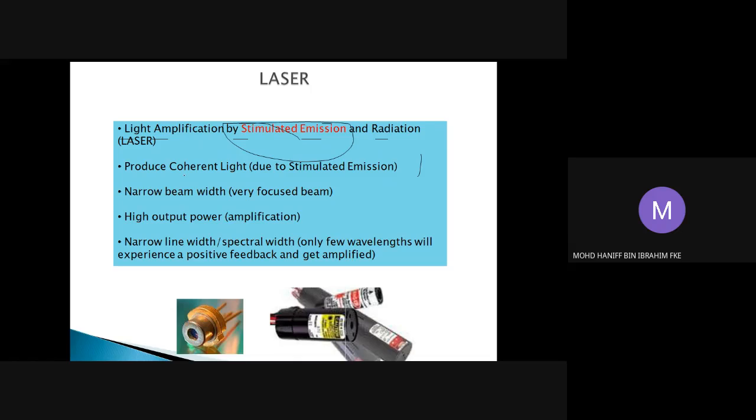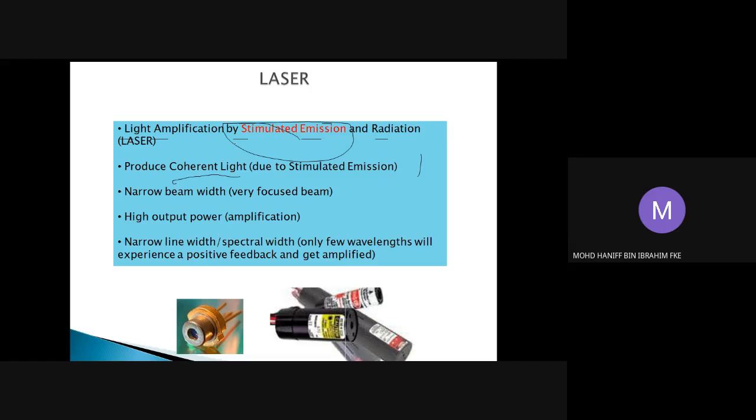I have taught in class what coherency is: the case whereby the light has the same phase difference and also the same wavelength. That is what we call coherency of light. So the LED produced incoherent light, but the laser will produce coherent light.